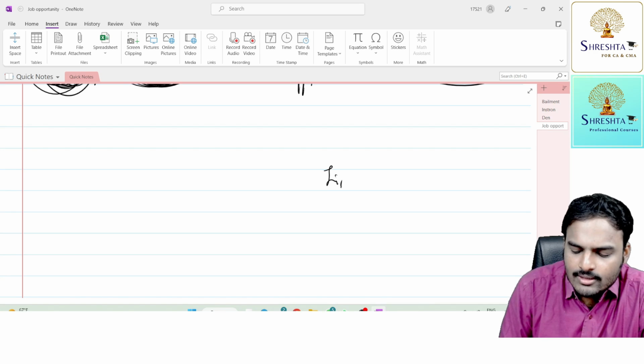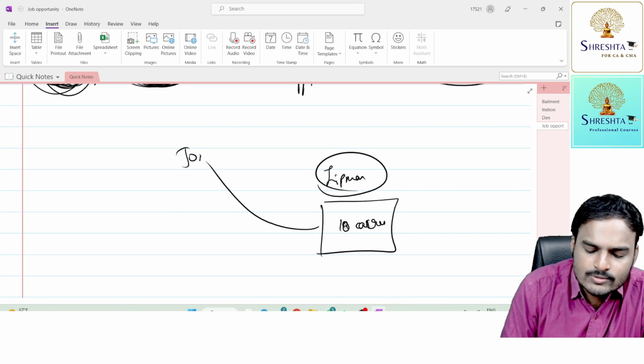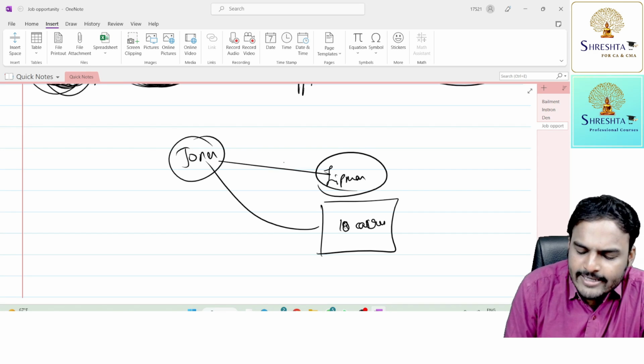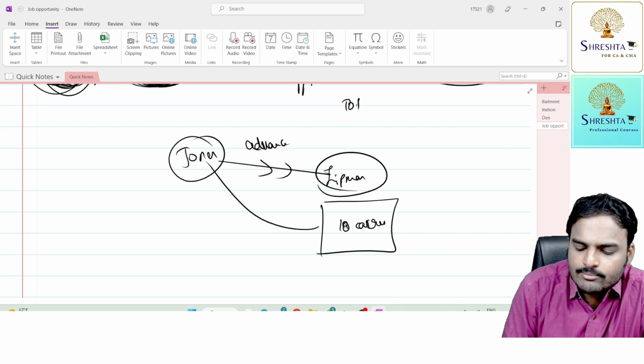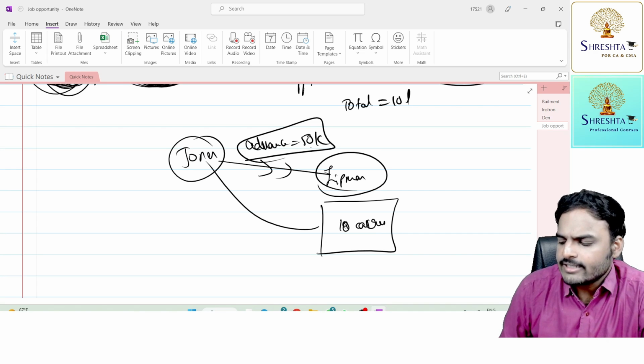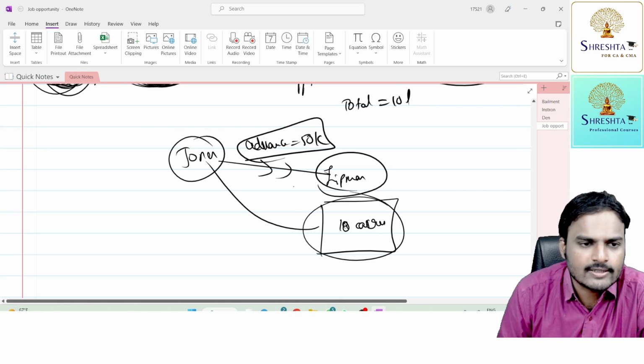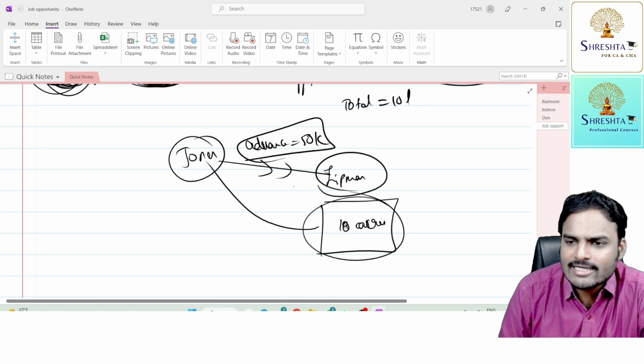Lipman, a landlord, has 10 acres of land. He decided to sell all these 10 acres to Jones. And Jones paid him some advance. So total consideration, for example, is 10 lakhs. Jones paid an advance of 50,000. You take this 50,000. Within 30 days, I will pay the balance 9.5 lakh and I'll take possession of the property. That is the agreement between Jones and Lipman.